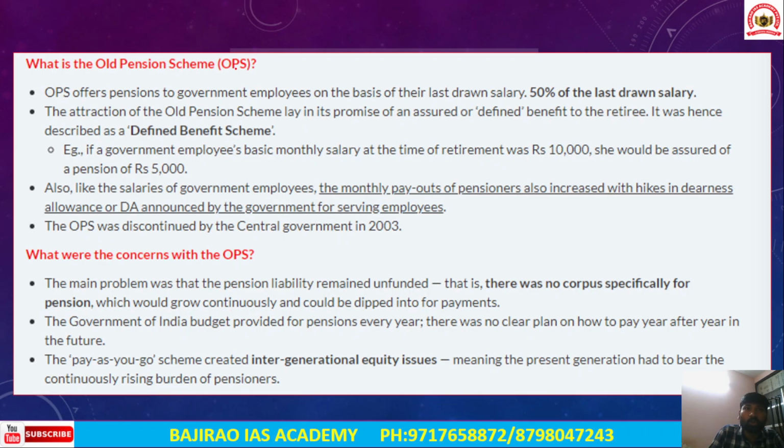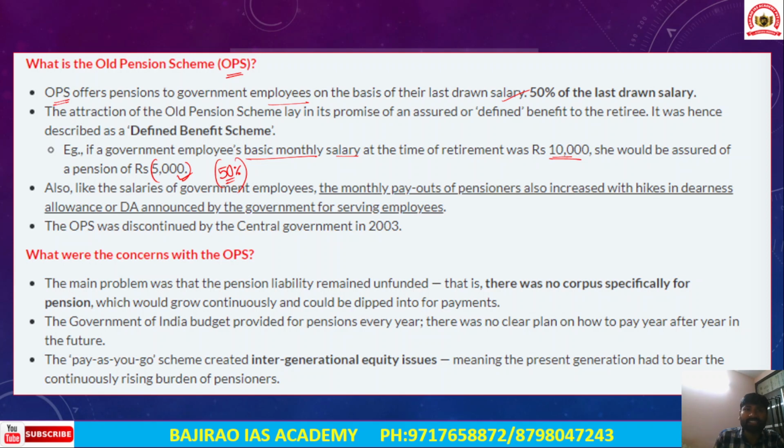Now understand the old pension scheme. The old pension scheme offers pensions to government employees on the basis of their last drawn salaries. For example, if a government employee's basic monthly salary at the time of retirement is rupees 10,000, after retirement he or she would be assured of a pension of 5,000 rupees. Okay, so it amounts to 50 percent of the total salary at the time of his or her retirement.